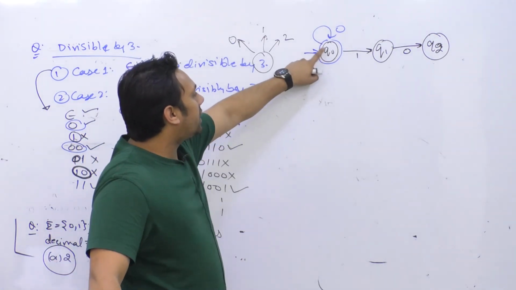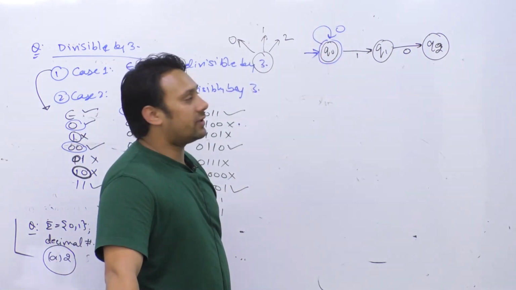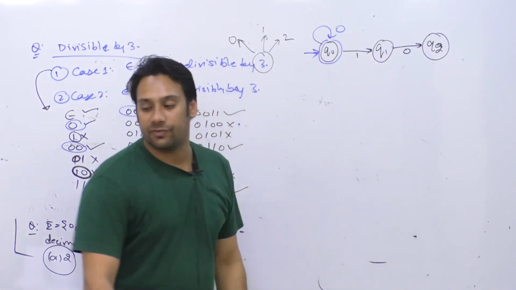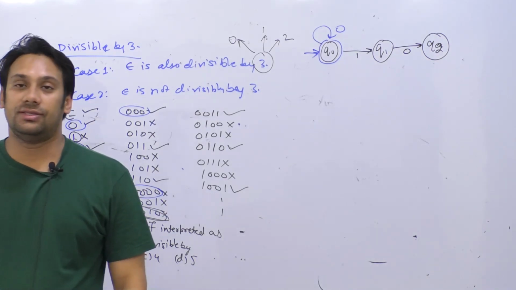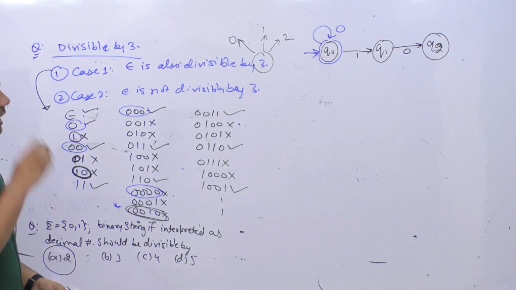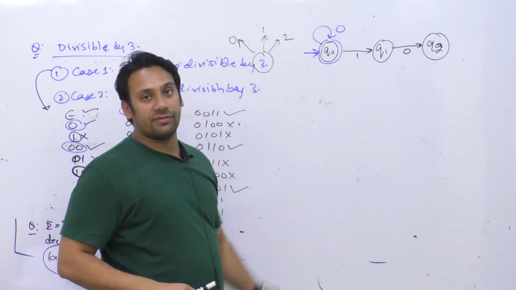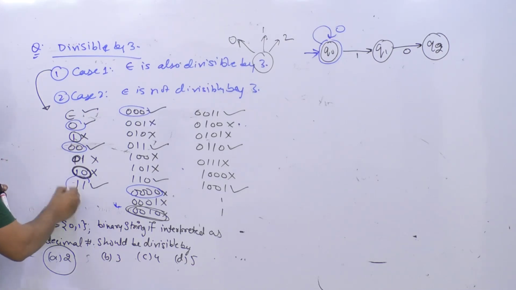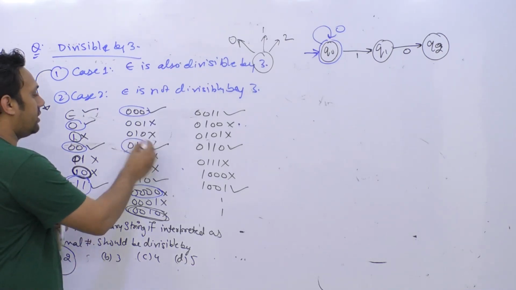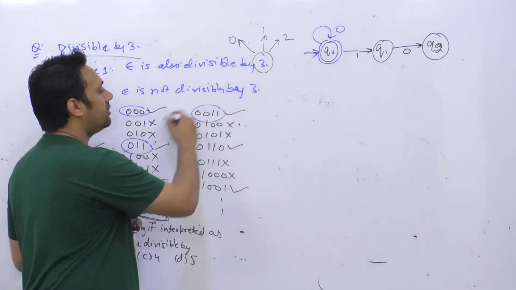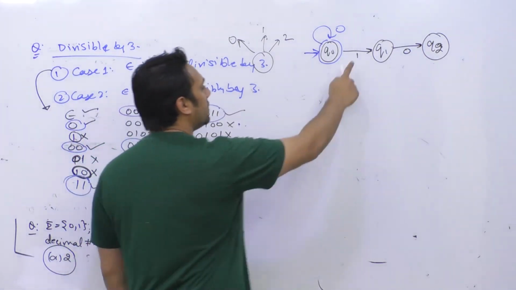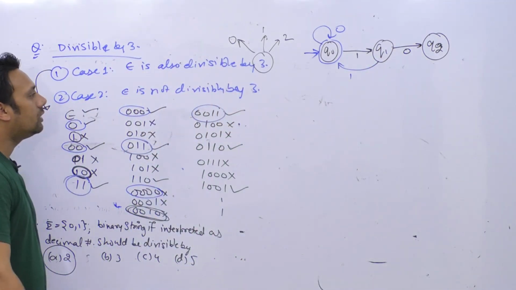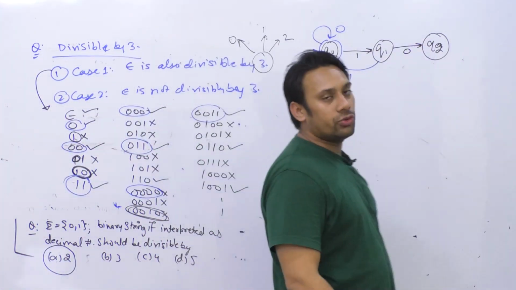So you can see for the state Q0 I have given a transition for 0, I have also given a transition for 1. अब Q1 के अंदर I have given a transition for 0, but I have not given a transition for 1. मैंने यहाँ पर 1 के लिए कोई भी ट्रांजिशन नहीं दिया, लेकिन 0 के लिए ट्रांजिशन दिया है. तो अगर इस 1 के बाद दोबारा से 1 आ जाए, जैसे कि I told you if we get 1 1, and you get 0 1 1, and you get 0 0 1 1, then that is divisible. That means after this one, if you get one more 1, now this number is divisible. Okay. अब जो आपका Q2 है, now for Q2 we have to give transitions.